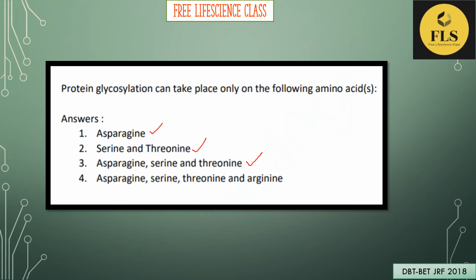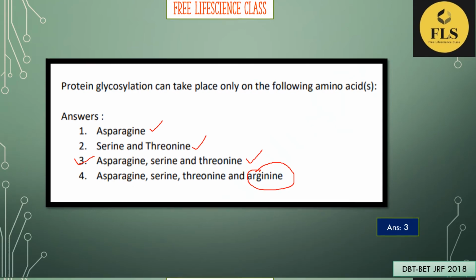It's already true. If you look at the fourth option, that is asparagine, serine and threonine and arginine. In arginine, there is no protein glycosylation taking place. So there are three correct answers, but the most appropriate one is option 3.